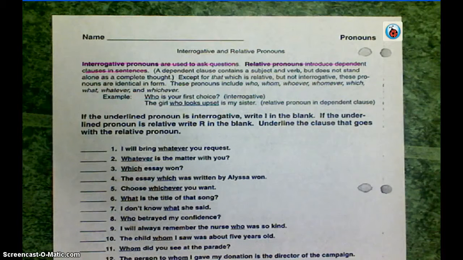But if you put a relative pronoun in front of it, it changes it from an independent clause to a dependent clause. So if you say, like, when I went to the store, it's an incomplete thought. Okay, what happened when you went to the store? We don't know. The sense of your phrase is dependent on something else. Okay, when I went to the store, I bought milk, eggs, and laundry detergent. Okay, so we now know what happened when I went to the store. We will get further into dependent clauses and independent clauses later on in the semester. Right now, I want us to focus on those pronouns.